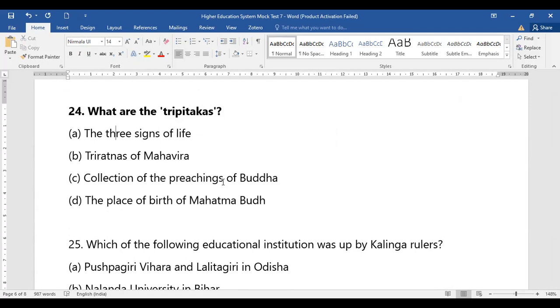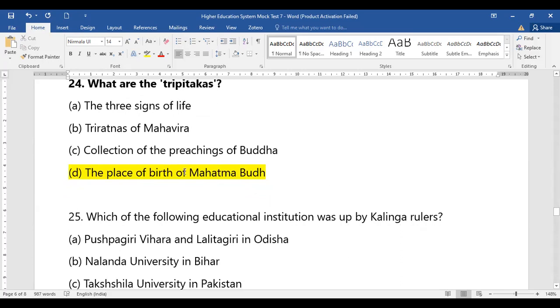Yes, let's see what the answers given are, and what answers are coming up. Whether it is a place of sign of life, 3 Ratnas of Mahavira, a collection of preachings of Buddha, or the place of birth of Mahatma Buddha. So Tripitakas was nothing but the place of birth of Mahatma Buddha. So be careful.